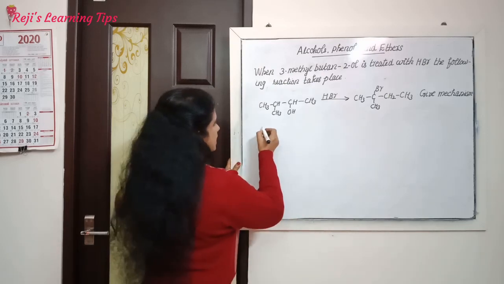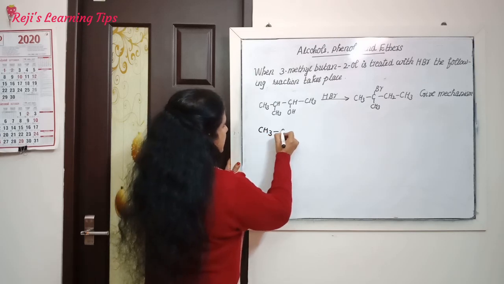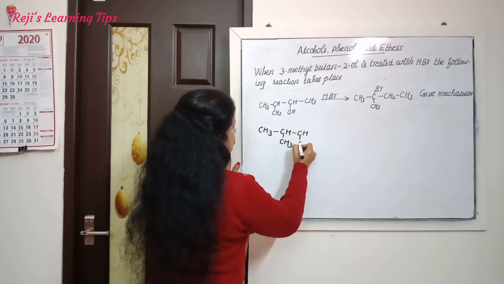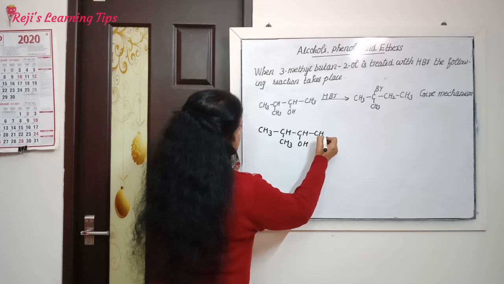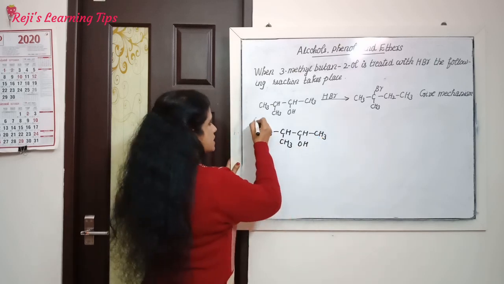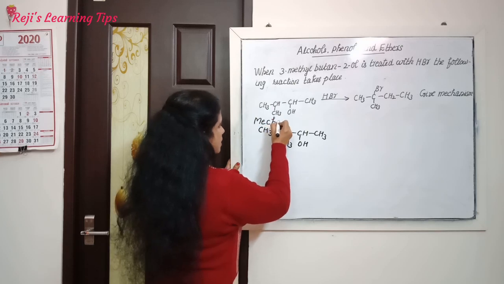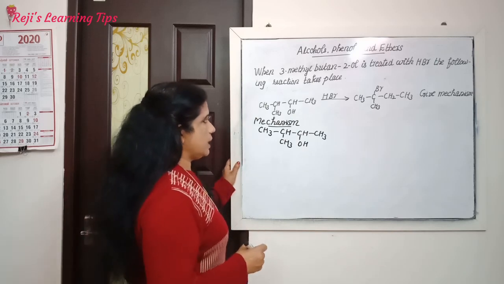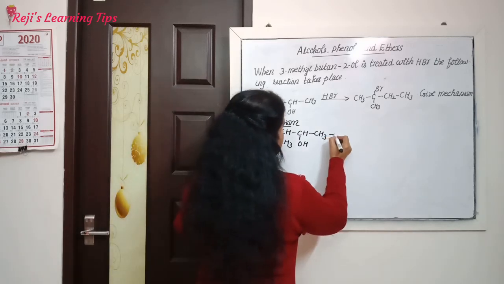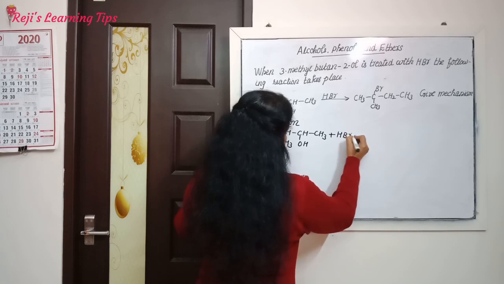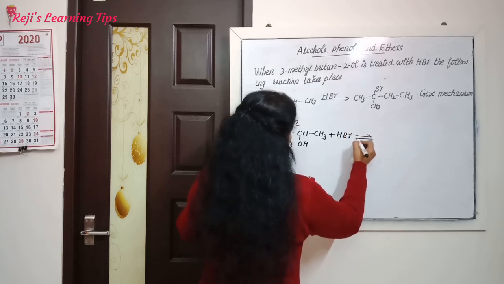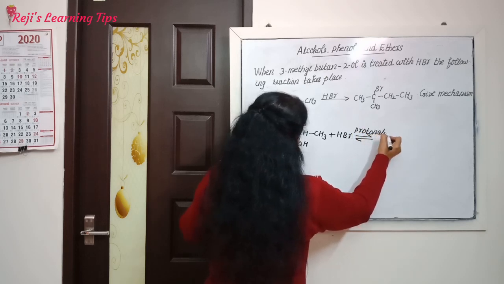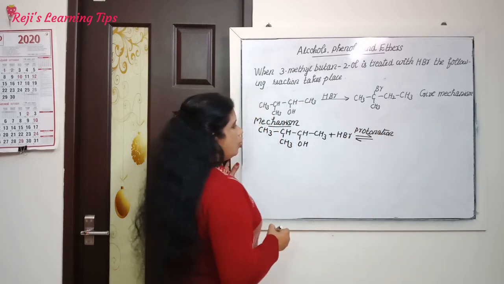First we should write 3-methyl butanol. This is the mechanism of this reaction. When 3-methyl butanol is treated with HBr, in the first step there is protonation. That is the first step, protonation.